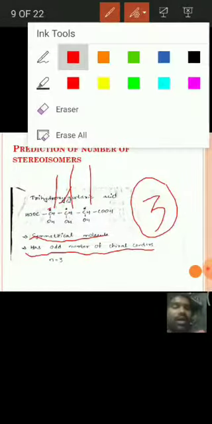The star symbol 1, 2, 3. And moreover, this is a symmetrical molecule, and it is having odd number of chiral centers. Symmetrical molecule and odd number of chiral centers. Here it is having three chiral centers, that is odd number.